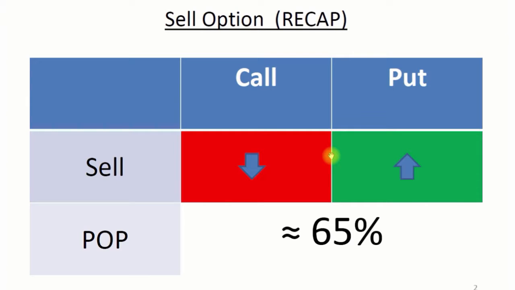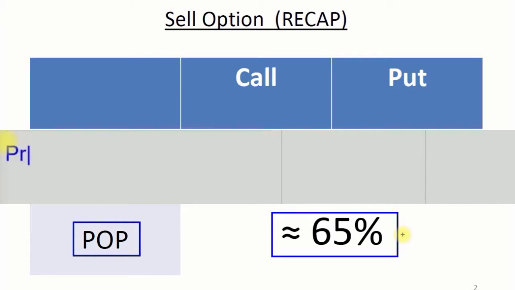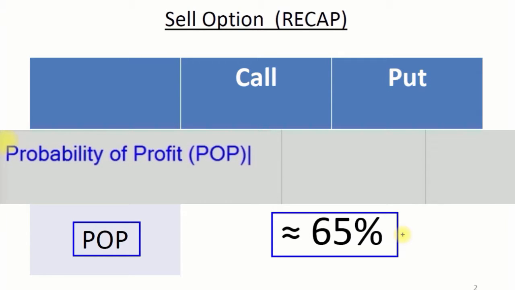I'd like to first recap a few of the important things we're going to need to know moving forward, just a quick refresher. We learned about selling options. We sell a call if we believe the stock is going down, and we sell a put if we believe the stock is going up. In exchange for selling options, we get this much higher POP, our chance of making money on the trade. On average, when we sell options, we're going to have about a 65% chance of making money. POP stands for probability of profit, POP for short.